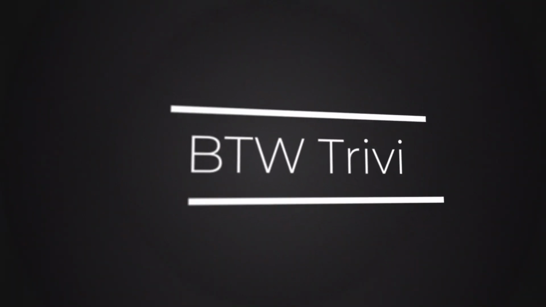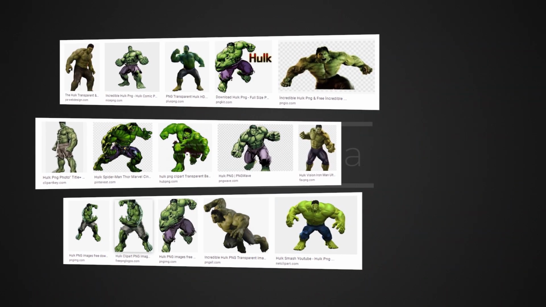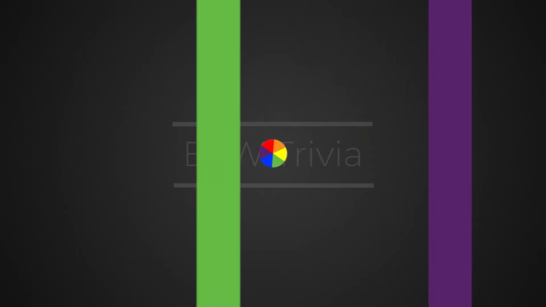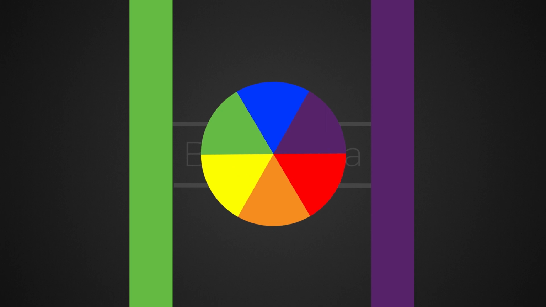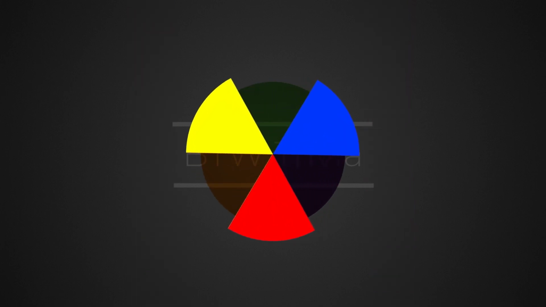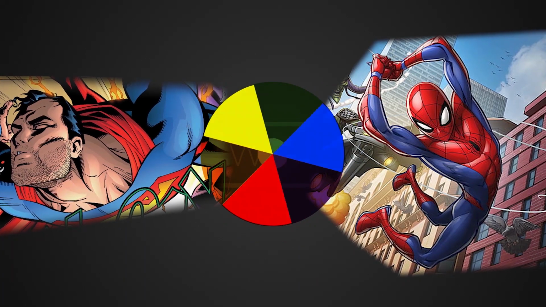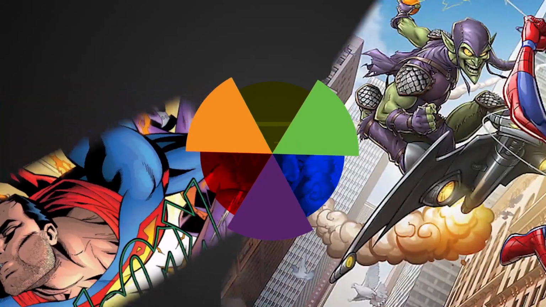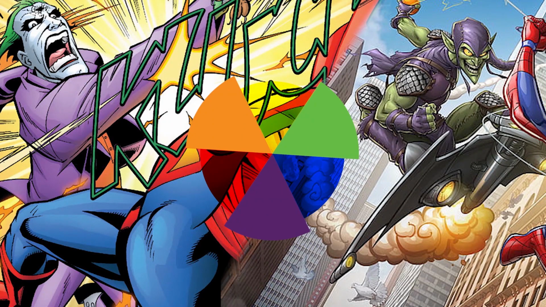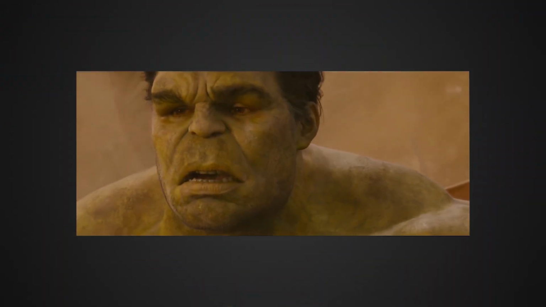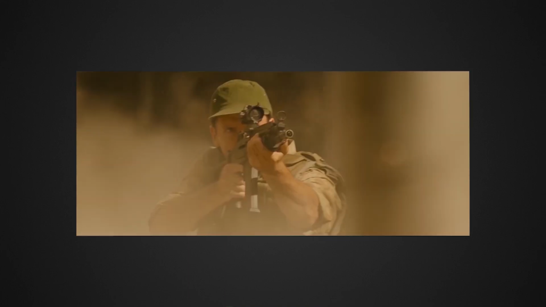Another BTW trivia. Hulk's color scheme is green and purple, which is interesting because green and purple are secondary colors. Heroes generally have primary color schemes, take Superman or Spider-Man, and villains generally have secondary color schemes, take Green Goblin or the Joker. Hulk's secondary color scheme indicates that he is not a complete hero.